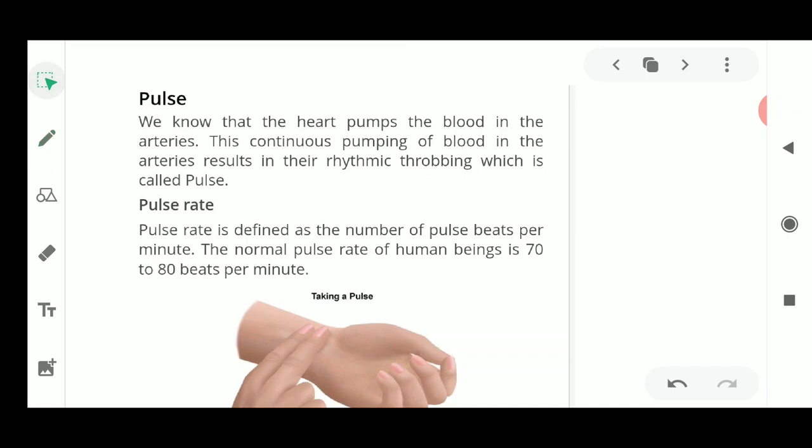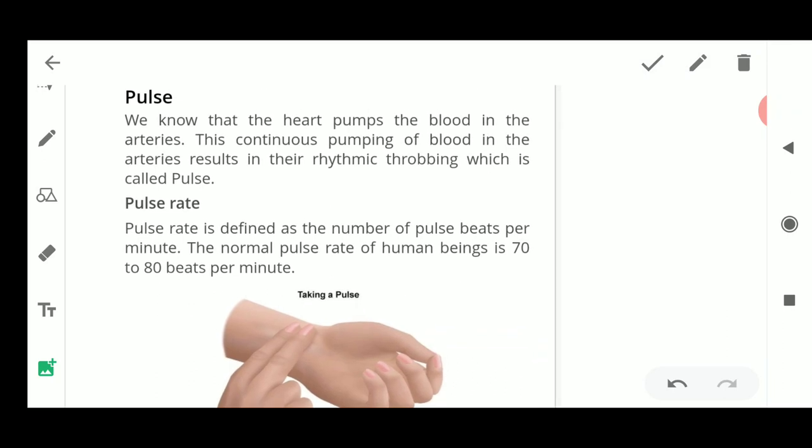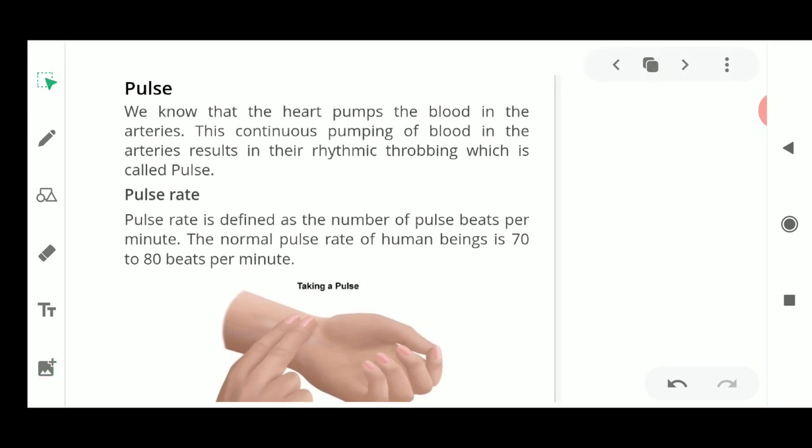This is a very interesting thing, where we need to know the meaning of this word pulse. You know that the heart always pumps the blood. We have been studying since childhood that the heart is an organ which pumps the blood, and it flows from one place to another, from the heart to all the body tissues, because of the pumping action of the heart.